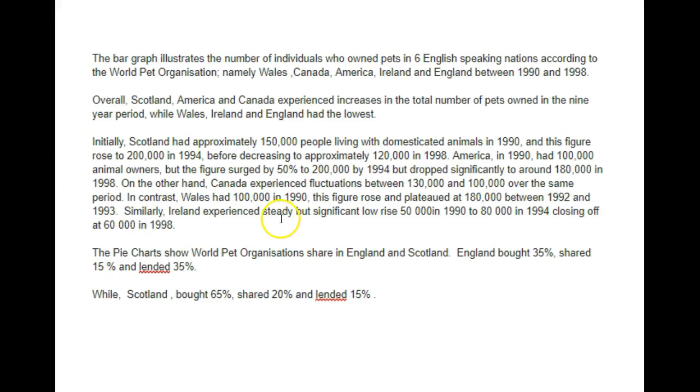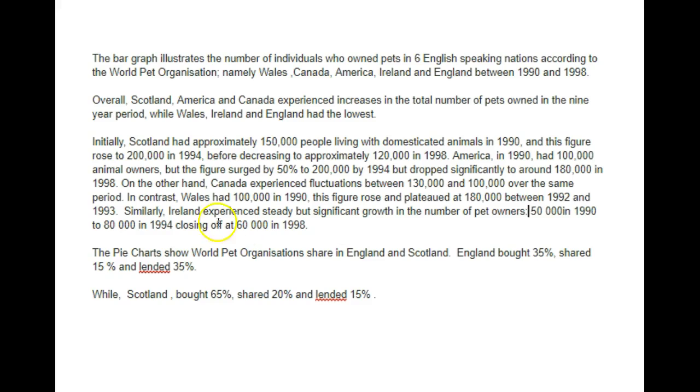Similarly, Ireland experienced steady but significant growth in the number of, let's just say pet owners here, that'll be fine.